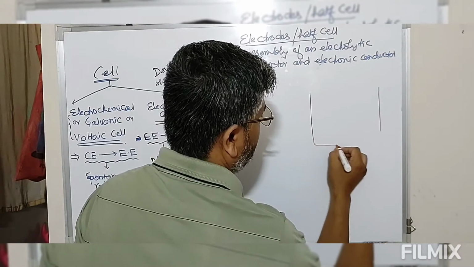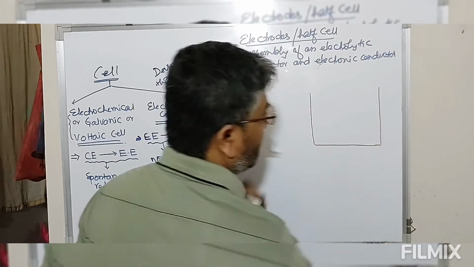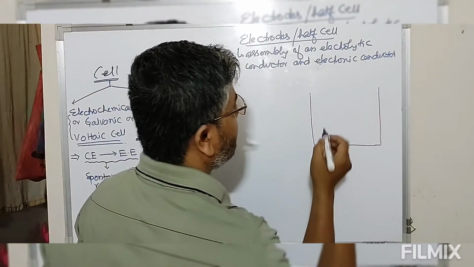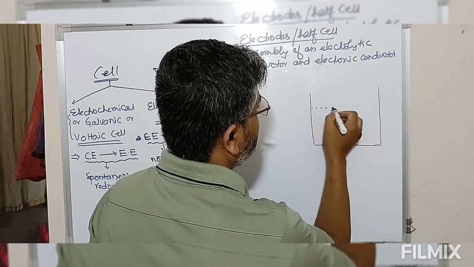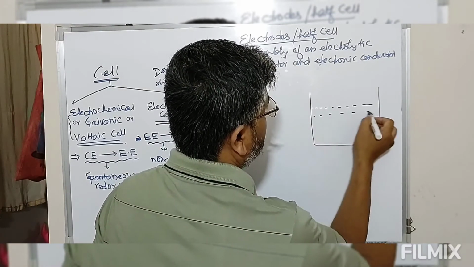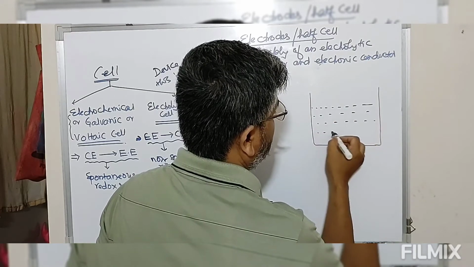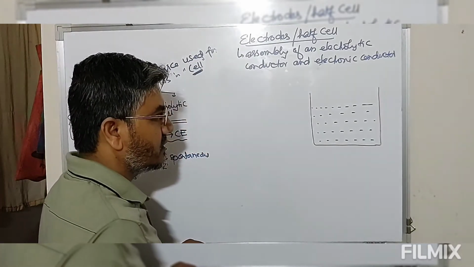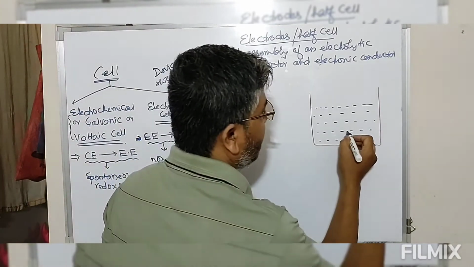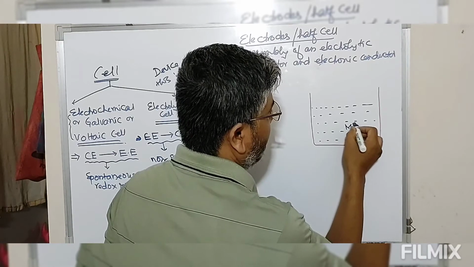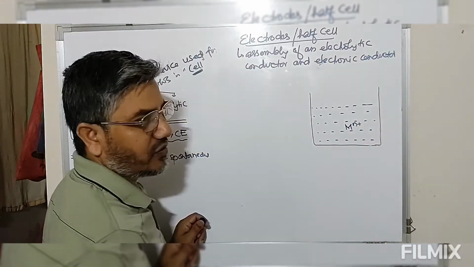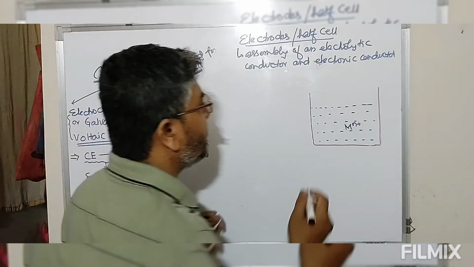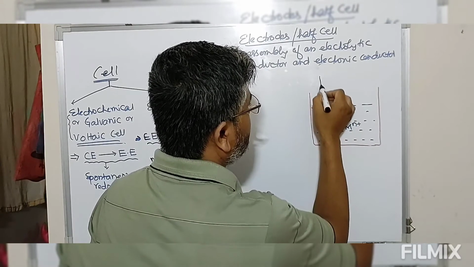We have a container. To this container we place an electrolytic solution. This solution contains some metal ion, Mn+, a solution of metal ion. Now to this solution of metal ion we place a metal rod here.